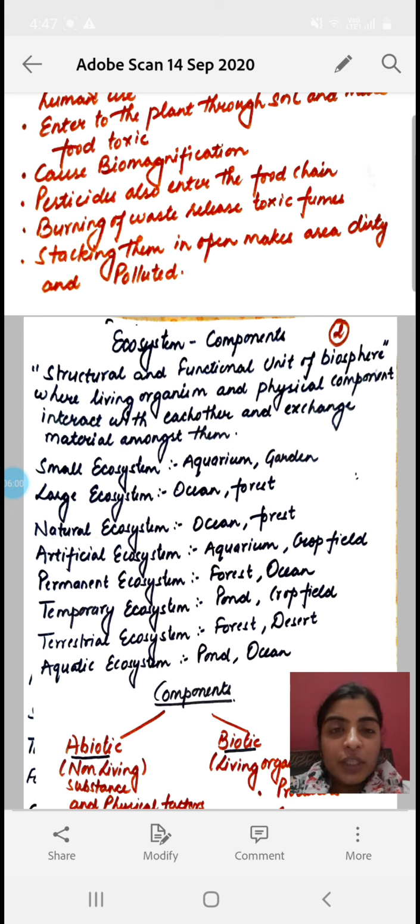Clear? So that was the two kinds of waste that are generally generated: biodegradable and non-biodegradable waste. Now the next topic is ecosystem and its components.